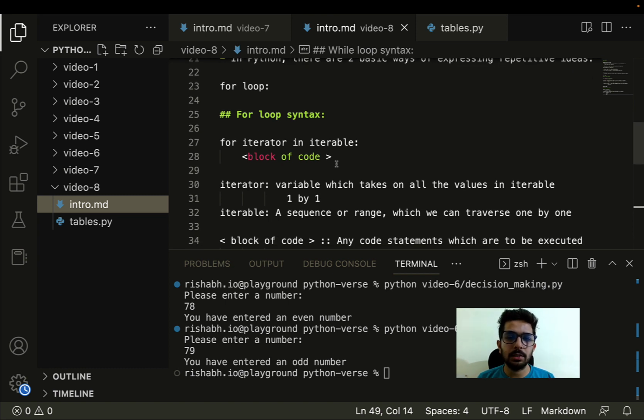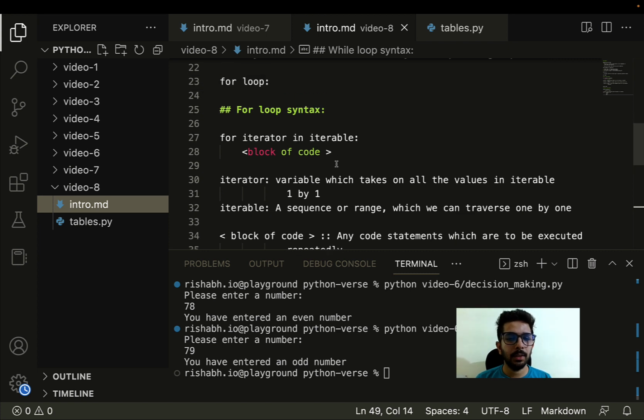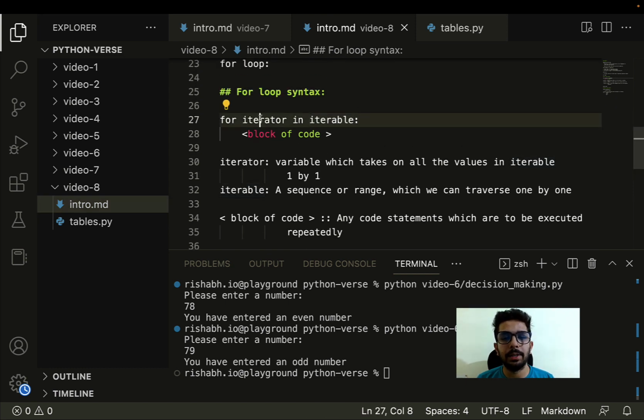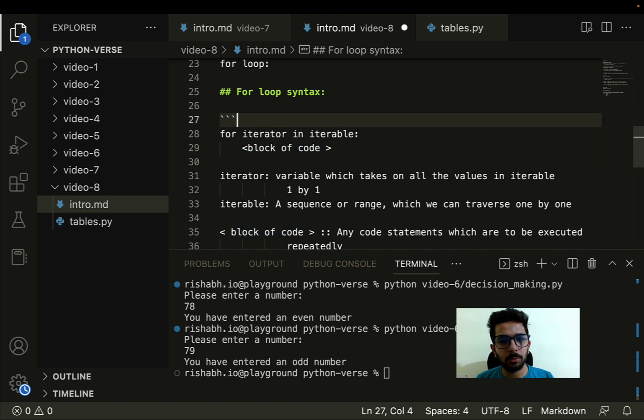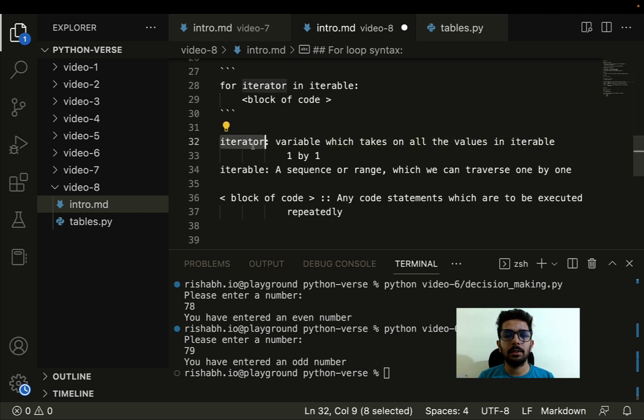Now the first is a for loop. Let's talk about the syntax of the for loop: for iterator in iterable, followed by the block of code. We have already talked about what exactly the block of code is. Let's discuss what exactly the iterator and iterable are.